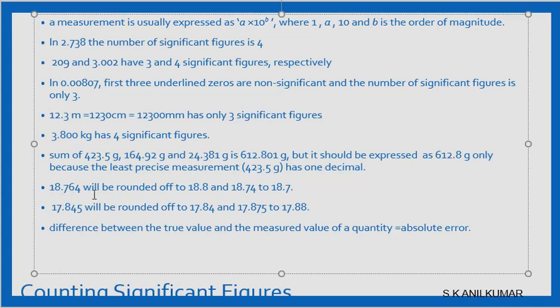Now suppose we have 18.764, it will be rounded as 18.8. The 764 can be made 8. Why? Because 7 is more than 5. And 18.74 will become only 18.7, because 4 is not more than 5, so the 4 will be rounded off to 0. So 74 will become 7, 76 will become 8. This is how we round off. Likewise 1784.5, the 5 is added to the other, this 4 will become 5, so 85 can become 9. But because it is exactly 5, it becomes 1784.